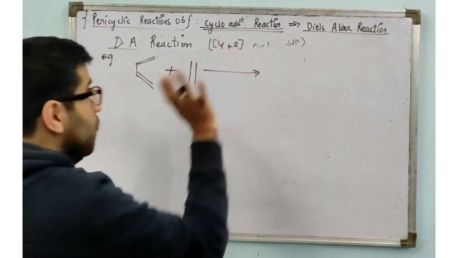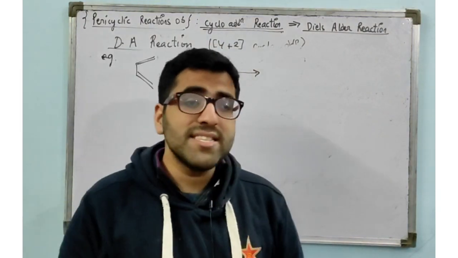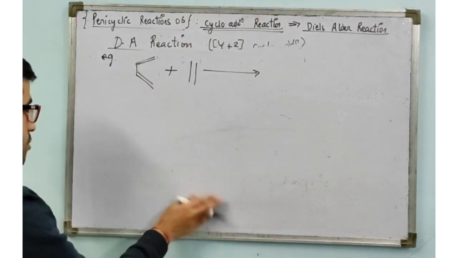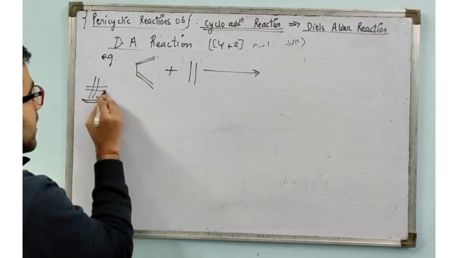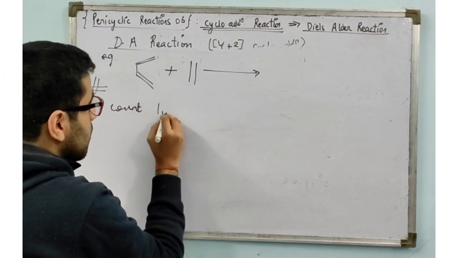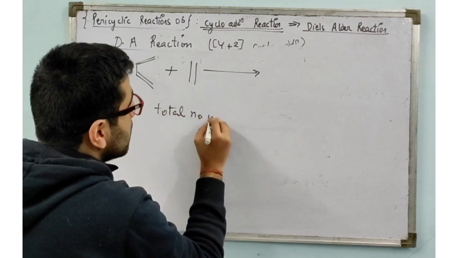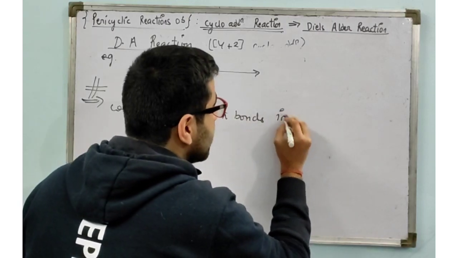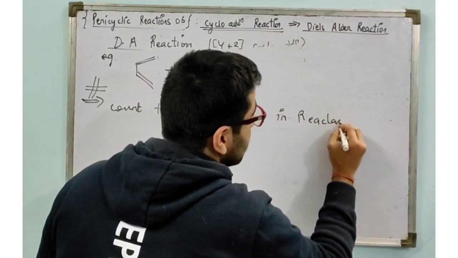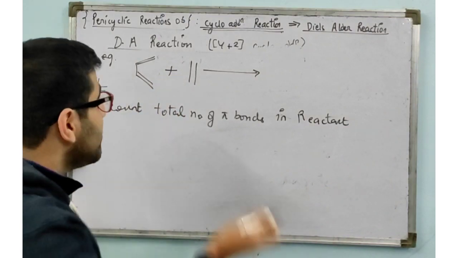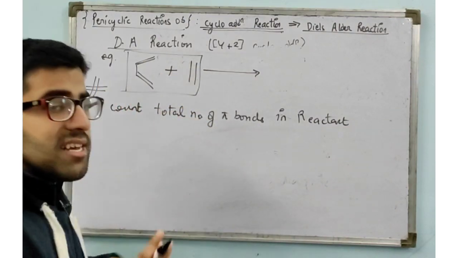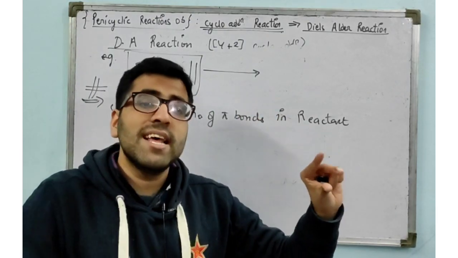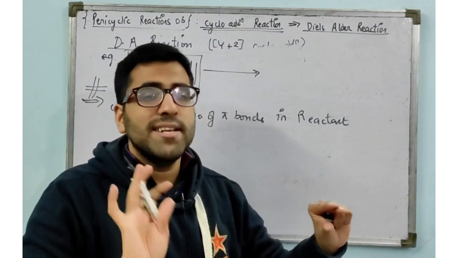So what will be the condition? This is very frequently asked in the IIT JAM examination. For that there is a trick. Count the total number of pi bonds in the reactant side. What do you mean by reactant? Anything before the arrow. That means you have to count the total number of pi bonds, summing up the diene as well as the dienophile.